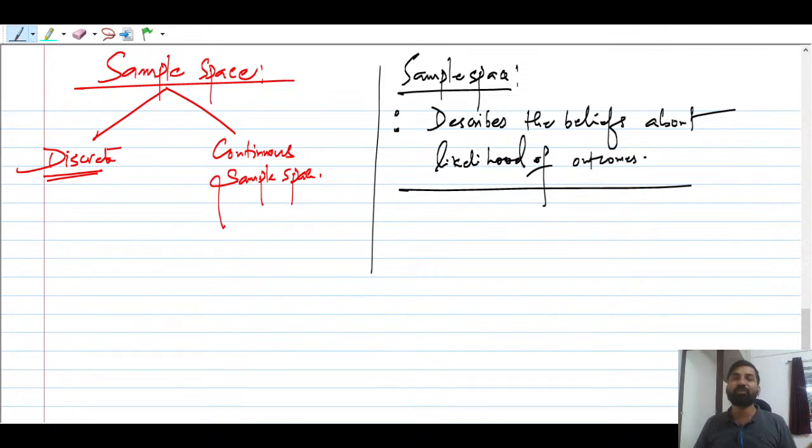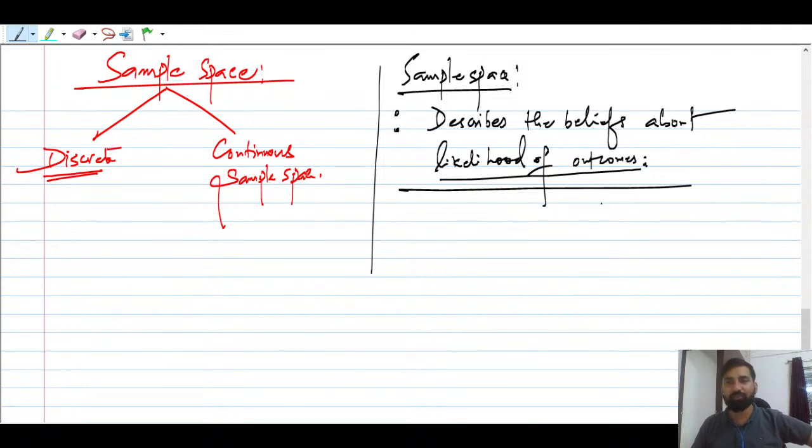Remember, it describes the beliefs about the likelihood of the outcome. Like, head is going to occur, that is kind of a belief. So it describes the beliefs about the likelihood of the outcome. This is a very important definition, and you can say it describes all possible outcomes also.